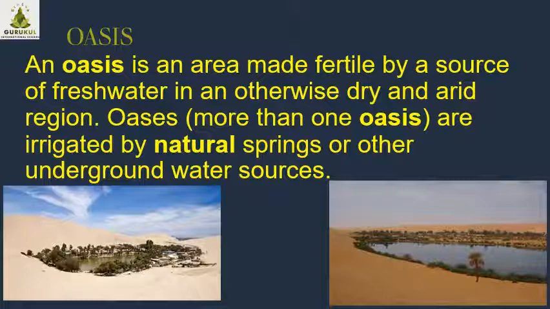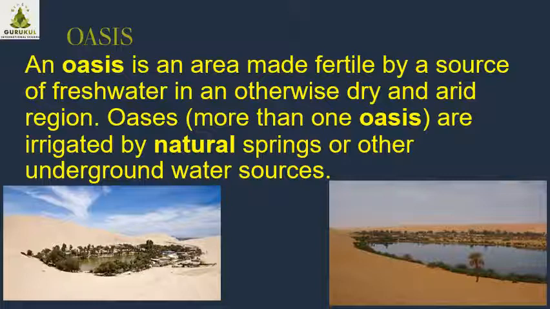You can see there is desert, there is sand around, and in between there is water, and on the bank of that water resource there are some trees. So the need of water can be fulfilled because of this oasis.